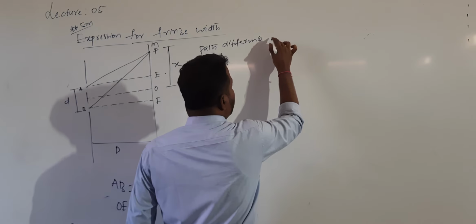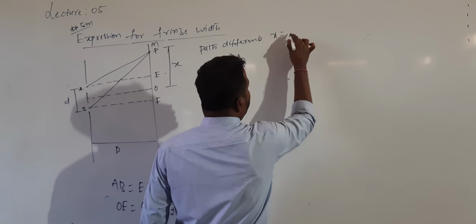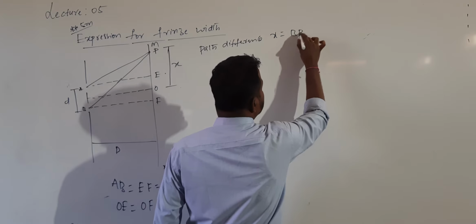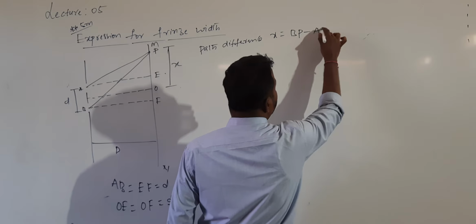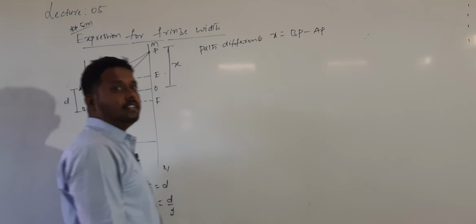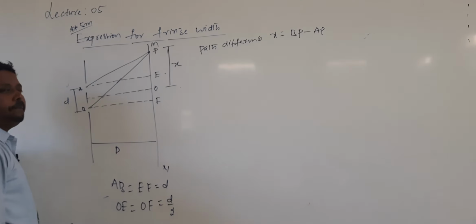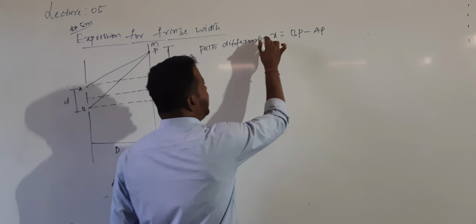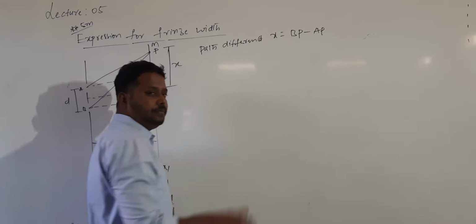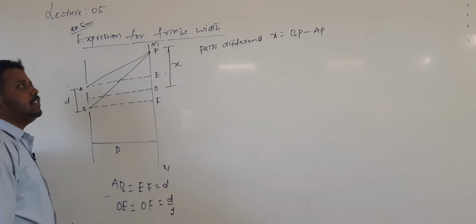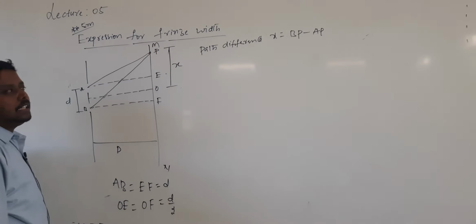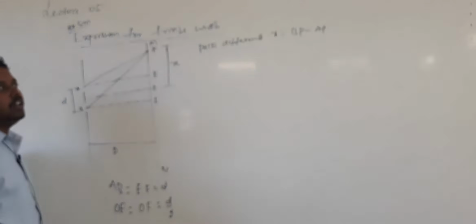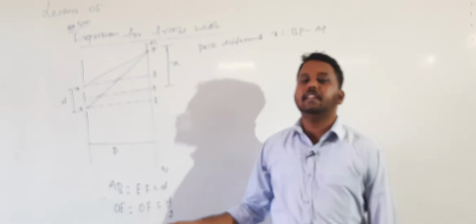Path difference between the light coming from A and B to reach the point P. Can I write the path difference as BP minus AP? Why have I written BP minus AP? Because the BP value is greater than AP. Even in our materials or textbooks, they give the path difference symbol as delta in place of x. So delta is the BP value minus the AP value. To calculate the path difference, we need the BP value and the AP value. What you need to write to describe the experimental setup.